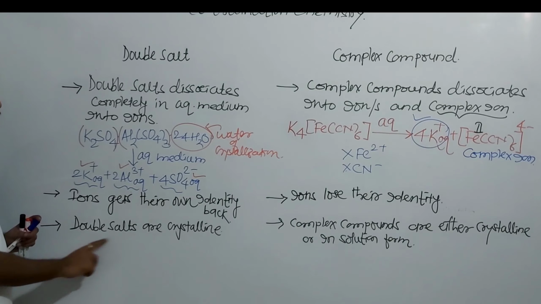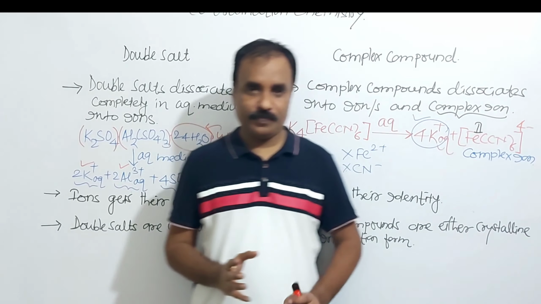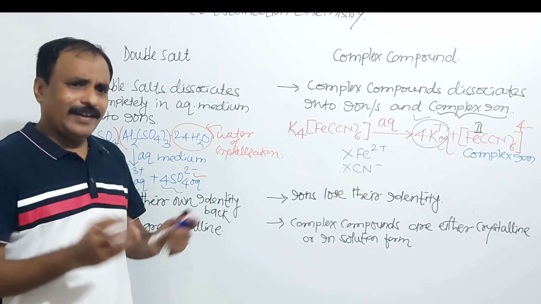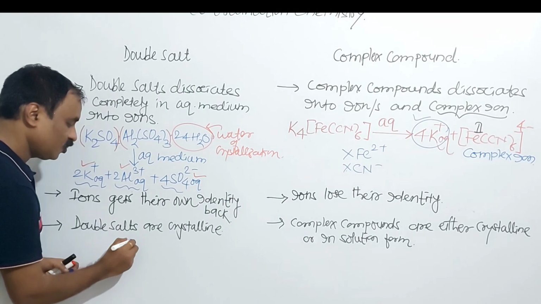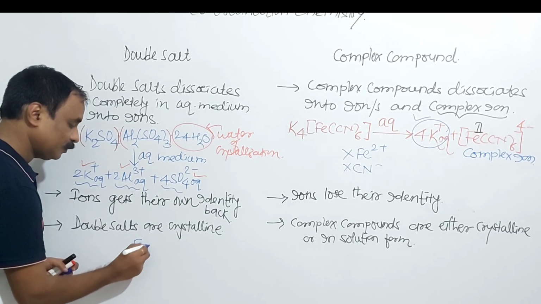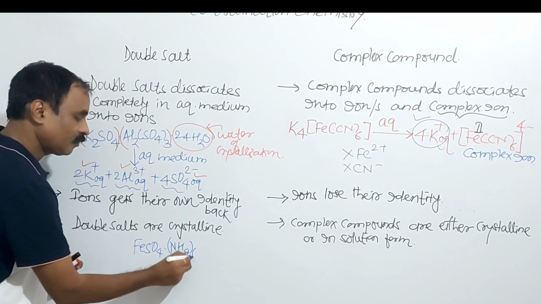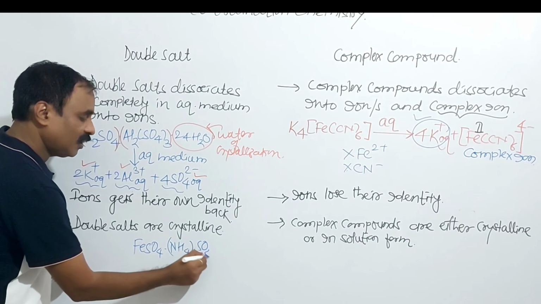Next, double salts are crystalline. In case of complex compounds, we can say either crystalline or in solution form. You can take any example of double salt. Take Mohr's salt. You know what Mohr's salt is? Ferrous ammonium sulfate, with 6H2O. This is also a double salt, because it is ferrous sulfate and ammonium sulfate.